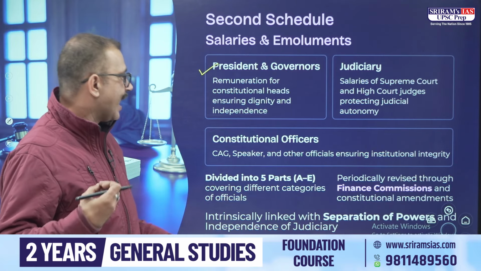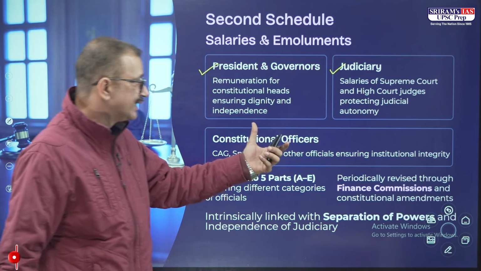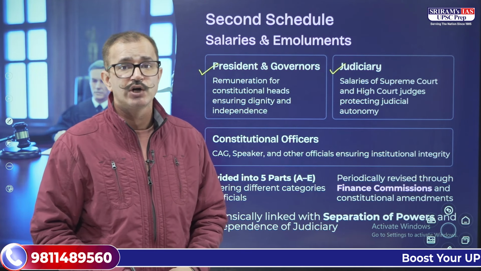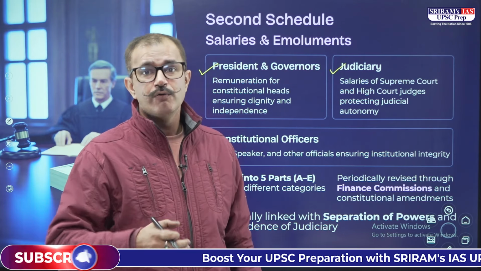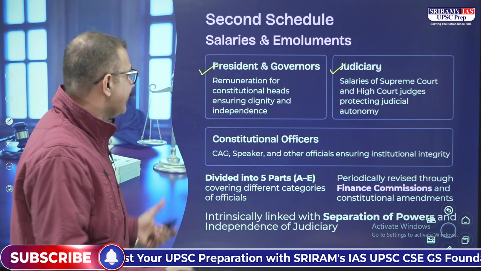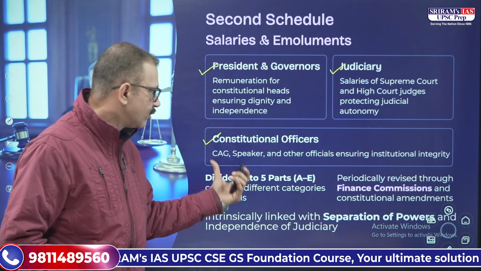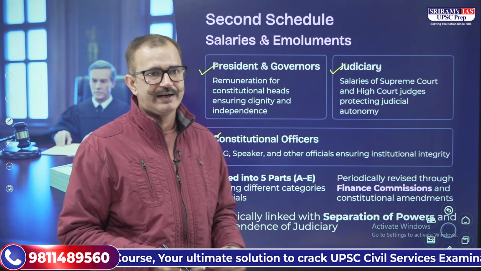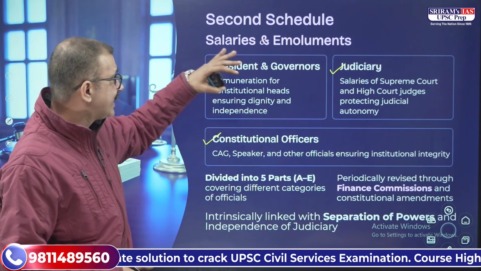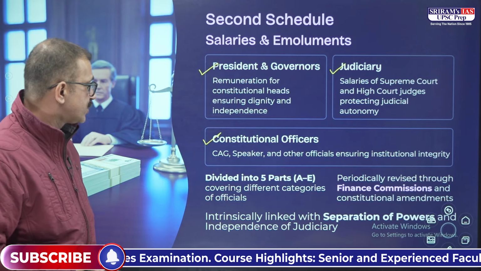Along with this, we have the judiciary as well, the salaries of Supreme Court and High Court judges, which protects their judicial autonomy, so that their salaries cannot be lowered to their disadvantage. We have other constitutional officers as well, like the CAG, the Speaker of the Lok Sabha and other officials, so that their institutional integrity can be maintained. So their salary and emoluments have been given under the second schedule of the Constitution of India.